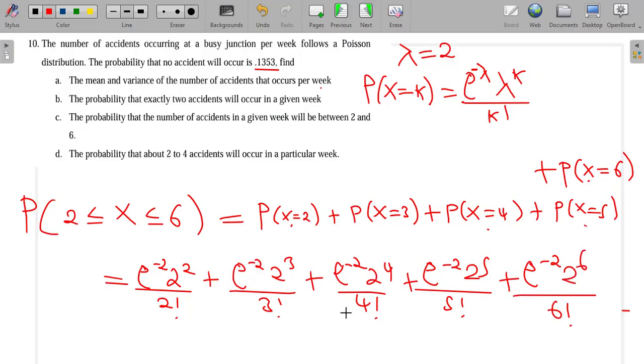What is left now is just for you to punch this on your calculator. You can even see e to the power minus 2 everywhere, so I can factorize it. And then what do I remain with?